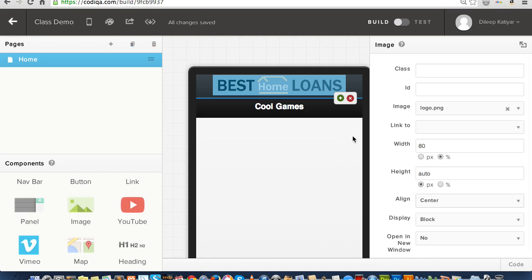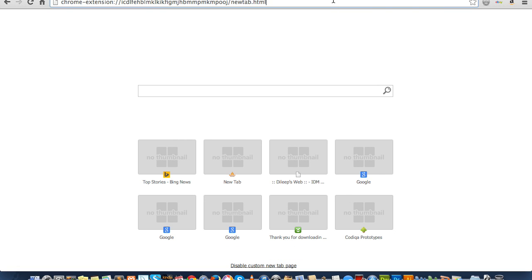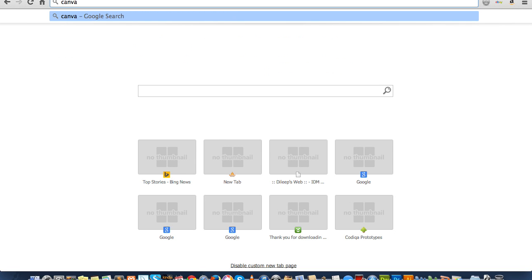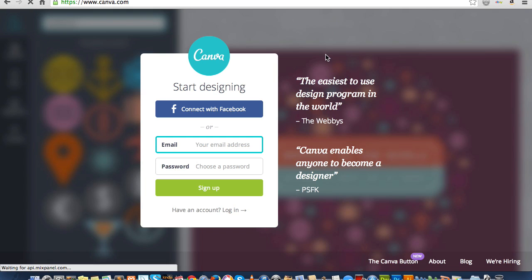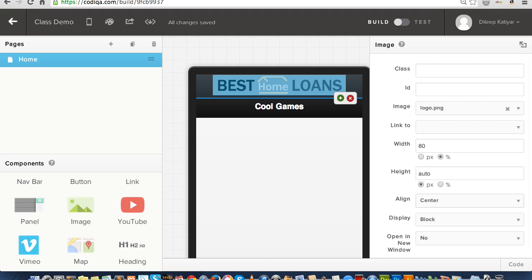Make your logo, and I will give you a quick tip. One second, Jacob. A quick tip is, if you don't think you are a very good designer, Sean, I hope you're listening, canva.com is brilliant. It's really brilliant, but up to you to sign up and use it. It's great for creating wonderful professional looking graphics.